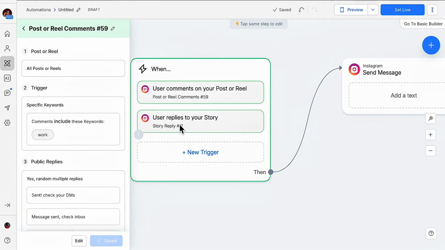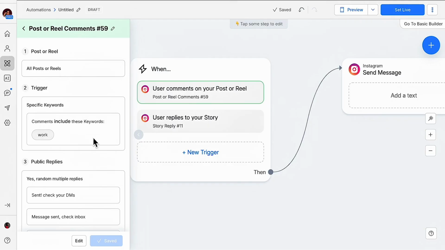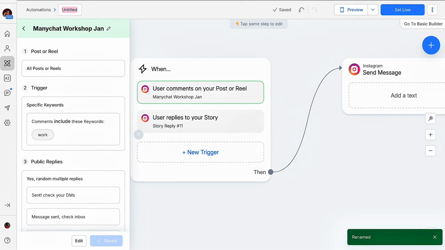Then I come to the second one. Please watch. This is only working on user comments on your post or reel. That's what I did here, right? And you can edit this to name it so that you know what automation you built out here. So ManyChat workshop Jan. Okay, that's short for January. And I'm going to do here again January workshop. Stay with me, guys.